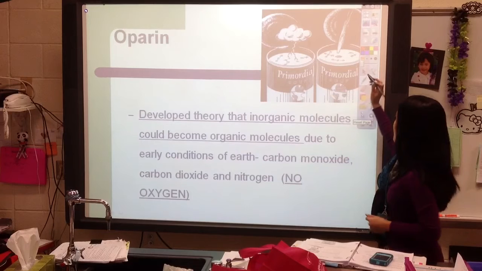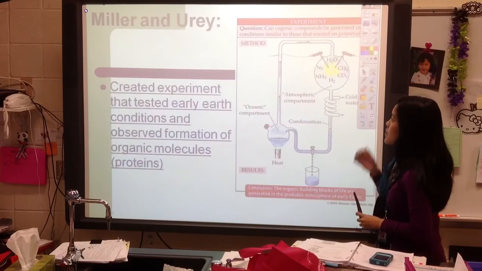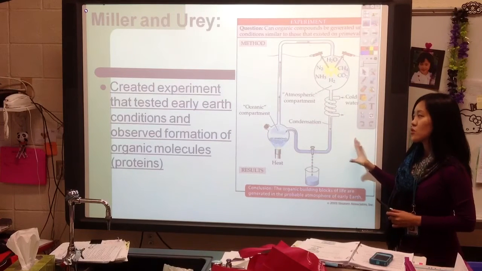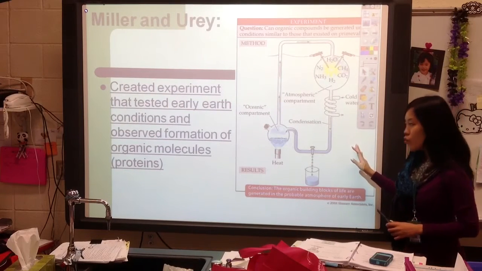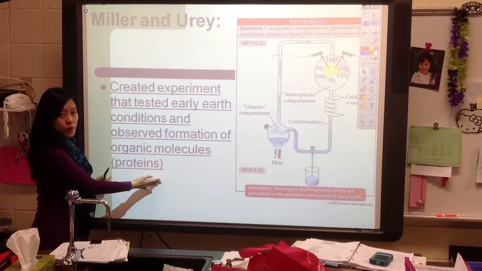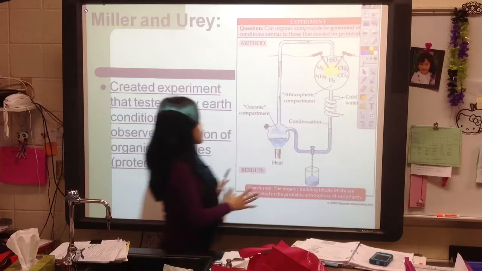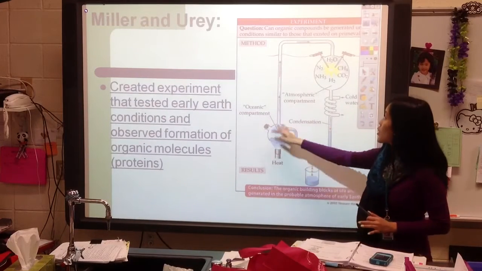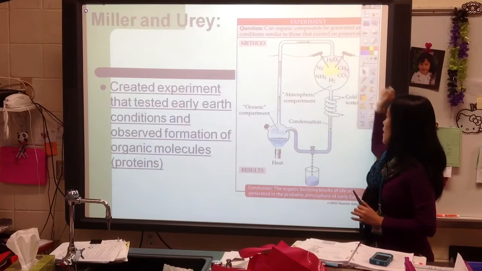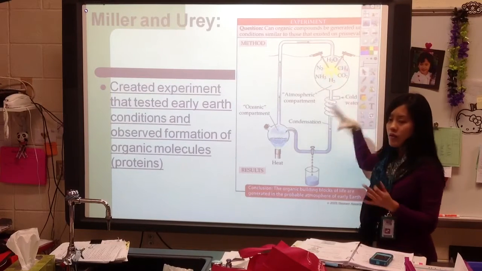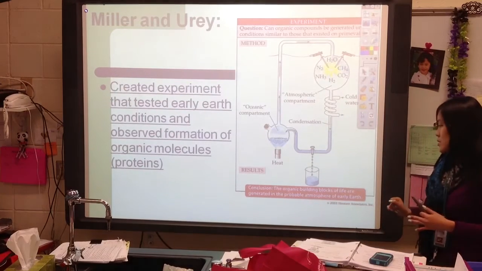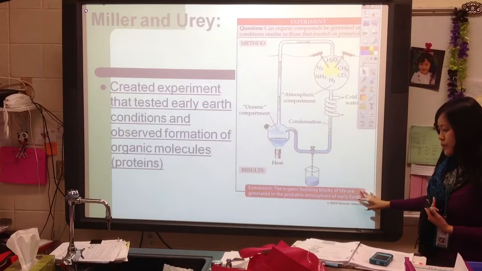Now, in support of Oparin, you have two scientists, Miller and Urey, that created an experiment and tested those early Earth conditions. And they were able to observe the formation of organic molecules like proteins. So in this experiment, they had a water compartment, a gas or atmosphere compartment, and electricity to power this process, and from that they were able to get some proteins, some of the building blocks of life.